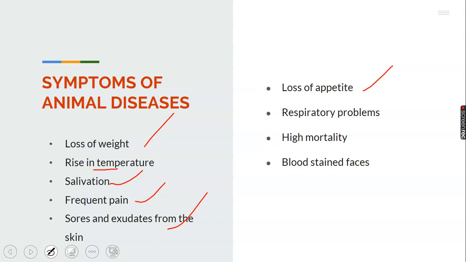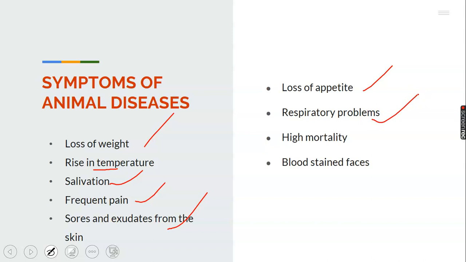It is a very good symptom. When those animals are given food, they refuse to eat such food. When you give them water, they will always reject anything given to them. Then you as the farmer should know that your animal has been affected by a particular disease which you need to identify. Then you have respiratory problem.